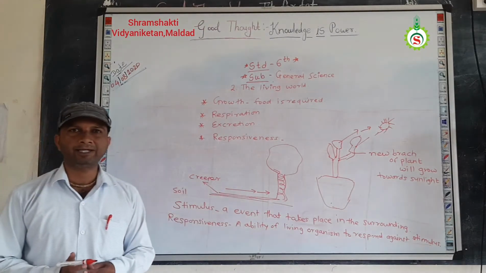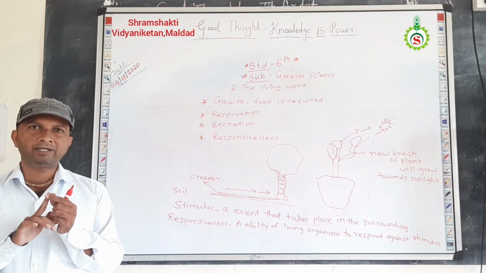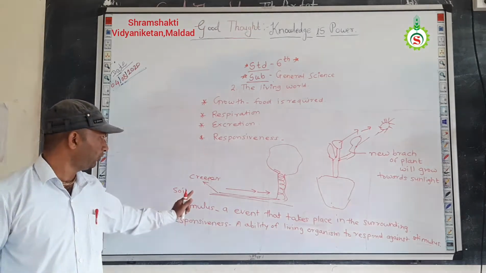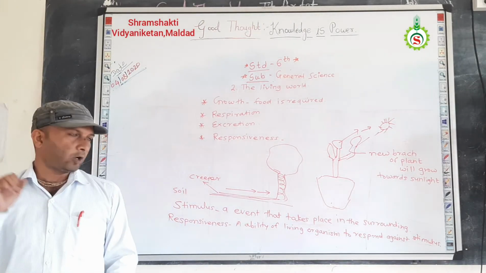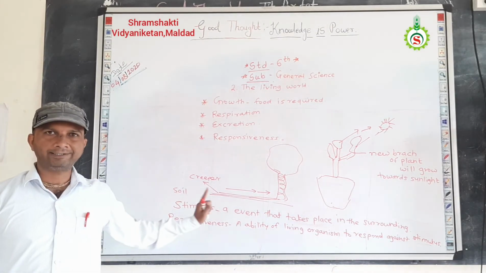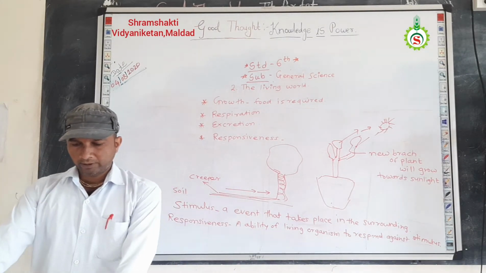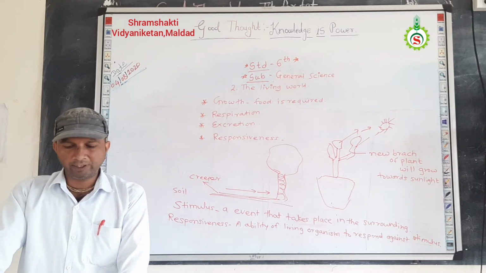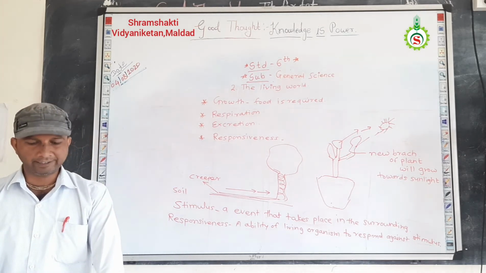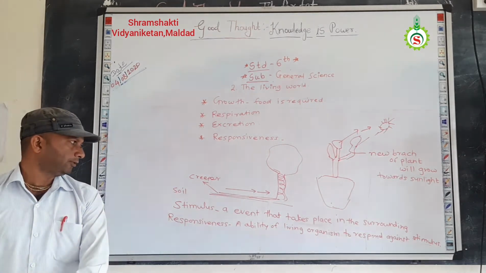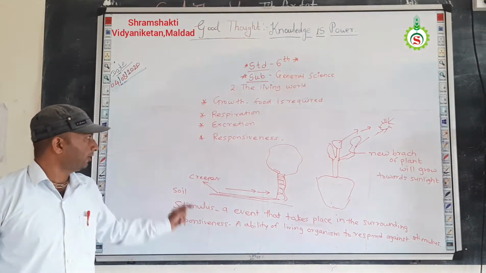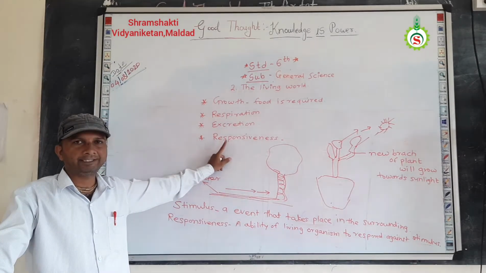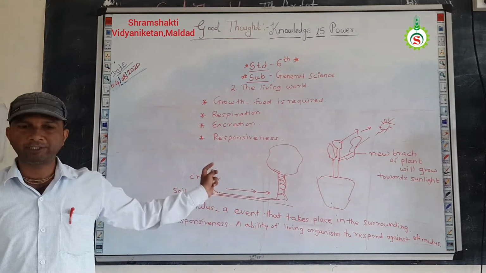For example, when a pin pricks our finger, what will happen? We withdraw our hand immediately. So the pin prick is the stimulus, and withdrawing our hand is the responsiveness against that particular stimulus. Understand? The change taking place in the living thing is at such a time in response to the stimulus. The ability of a living thing to respond against the stimulus is called its responsiveness. So from this example, we conclude that responsiveness is one of the important characteristics of living organisms. Understand up to this point?